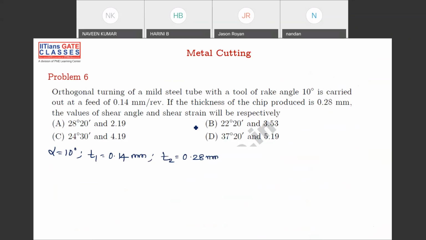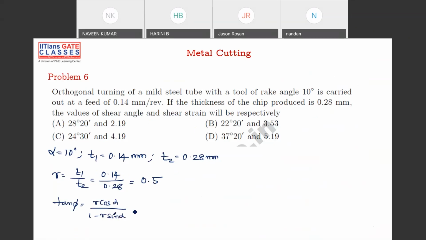And what is it telling us to find? Shear angle and shear strain. Shear angle is nothing but phi. For phi, obviously you have to find R. So R is how much? T1 by T2. That is 0.14 by 0.28, which is equal to 0.5. And then tan phi is equal to R cos alpha by 1 minus R sin alpha.